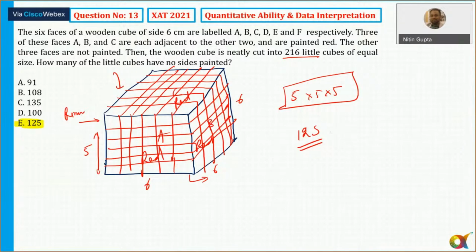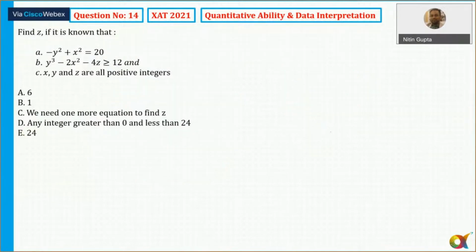Also, looking at it, it seemed like question number 14 is tough, but when I started solving it, I realized that it is one of the easiest questions. Out of all the questions, this is a very easy question. Okay, and why I am saying this here,